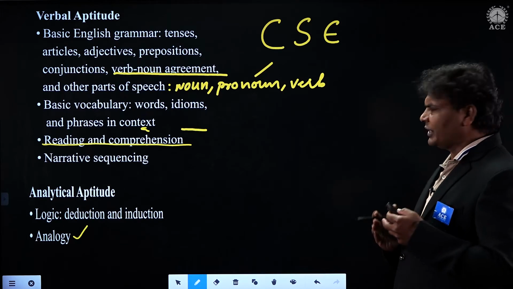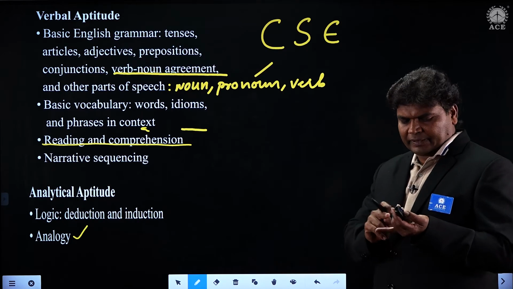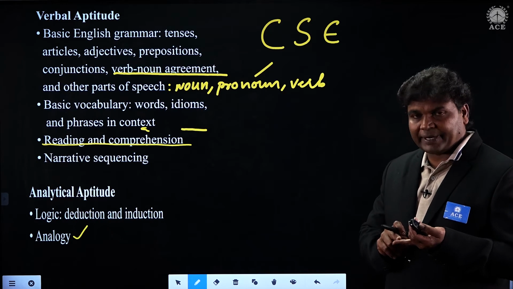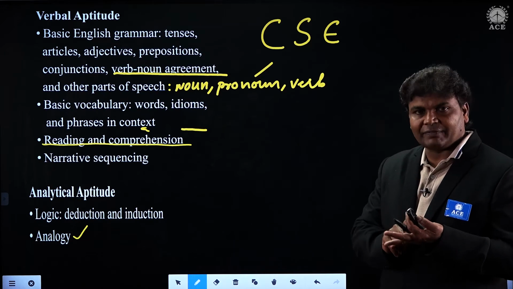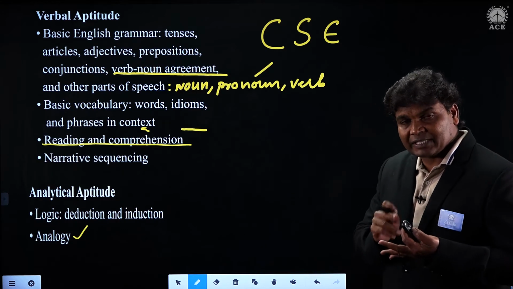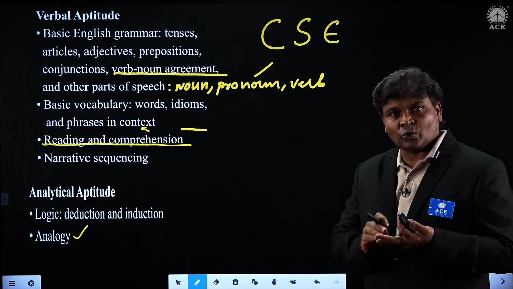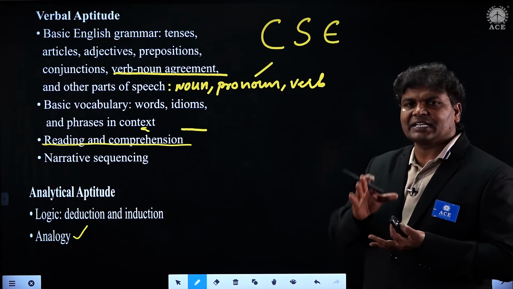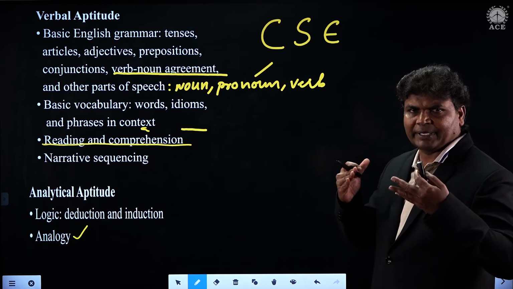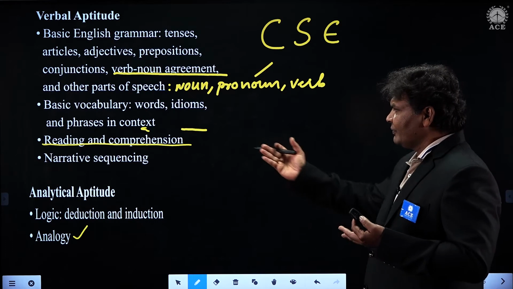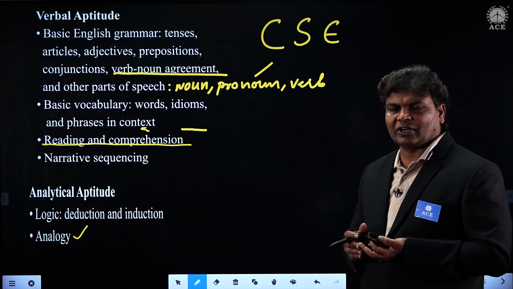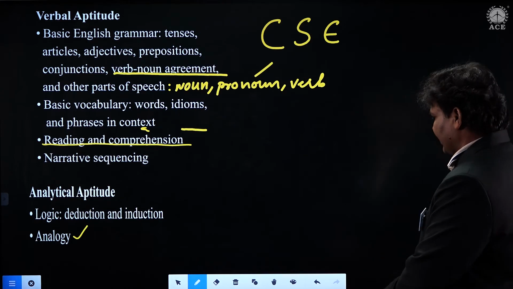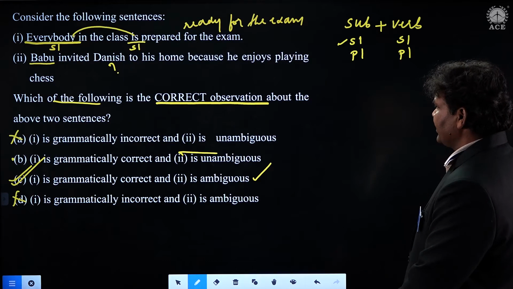Some of the questions in reading comprehension could be the main idea of the passage, summary of the passage, adumbrate of the passage, best title of the passage, what is the best inference, what is the tone of the passage, author discussed all except. These are some of the questions that can be raised from reading and comprehension. So this is one of the questions that appeared directly from reading comprehension, students. It's a very easy question.